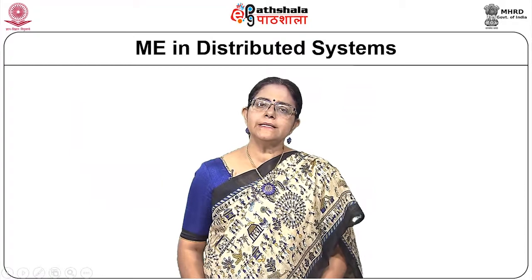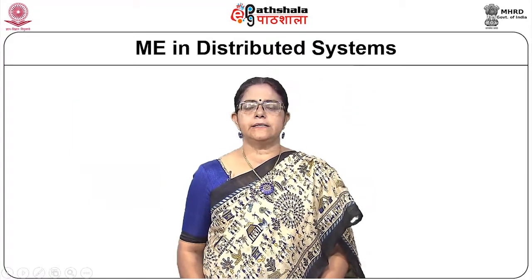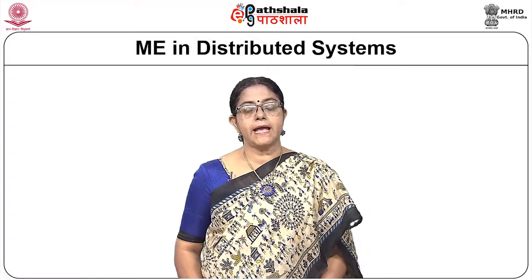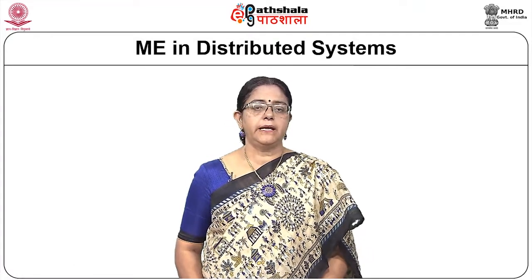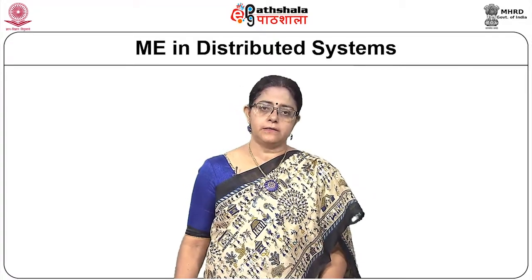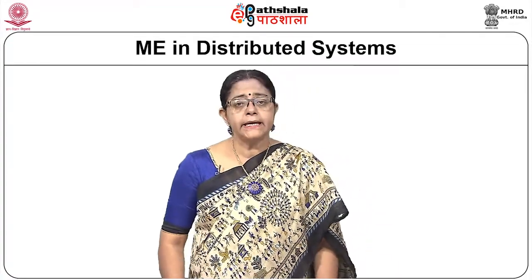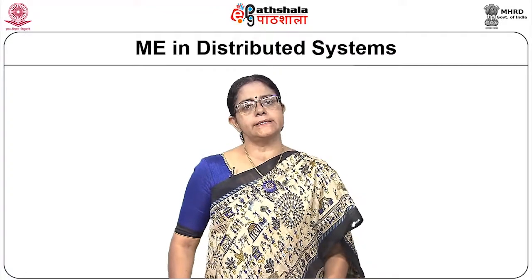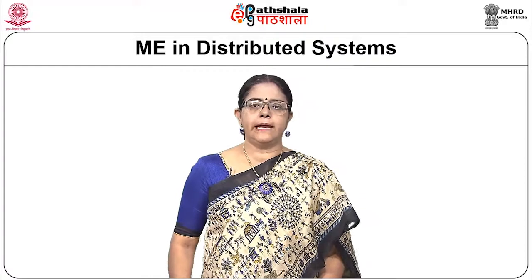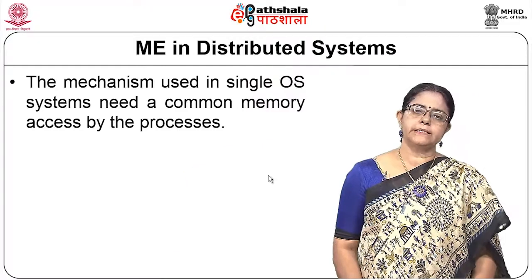So, this is easy in a single system environment, because it has a common memory. In this memory we put a variable which is called the semaphore, and this semaphore is accessed by both process 1 and process 2 with the help of the local operating system.